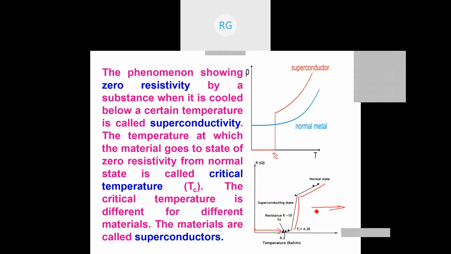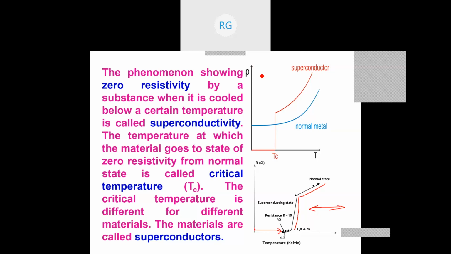I don't say normal conducting state, because you should know that a non-conductor can also become a superconductor. Therefore, you cannot call it a normal conducting state. It may be a normal state. If it is a dielectric or insulating material, it may be an insulating state. But once the temperature is reduced below a critical value, it may become a superconducting state.